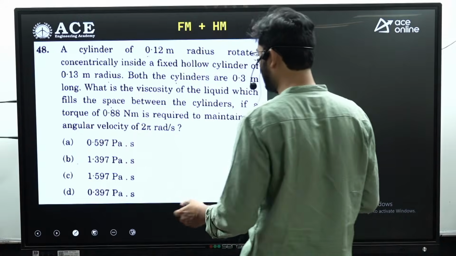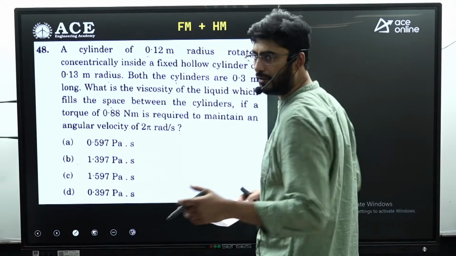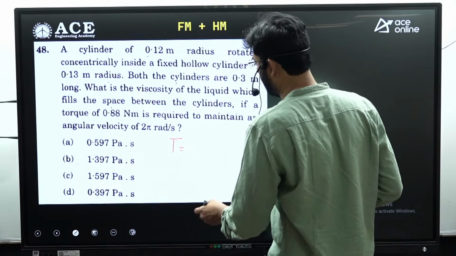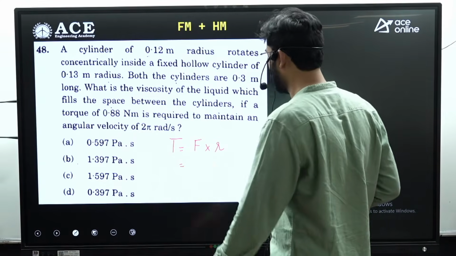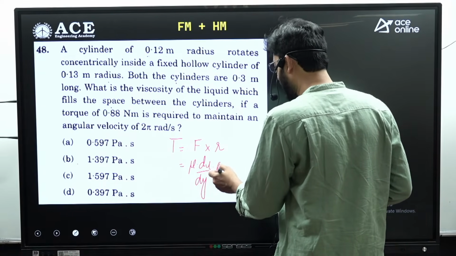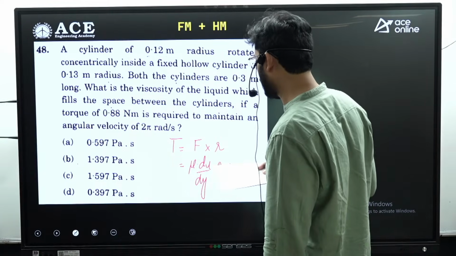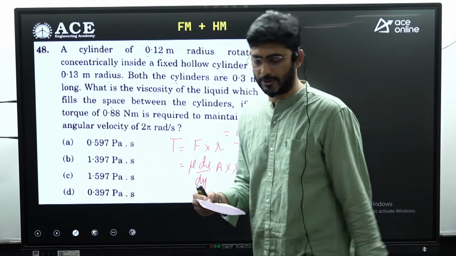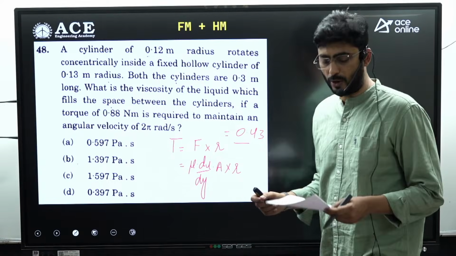So for this question, dear students, you have to make use of Newton's law of viscosity, or from that equation you will be deriving the torque equation, that is torque is equal to force into radius, and this viscous force can be expressed from Newton's law of viscosity, that is mu into du by dy into area into radius. So once you substitute all these values, upon calculation you will be getting an answer as 0.43, which is not there in the options. So for question number 48, the answer is 0.43.